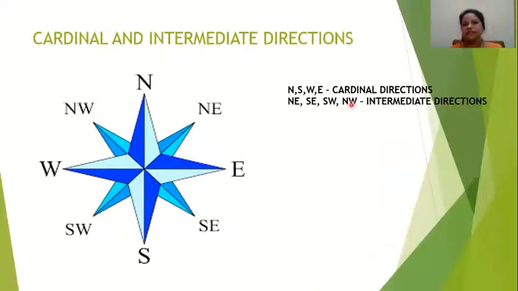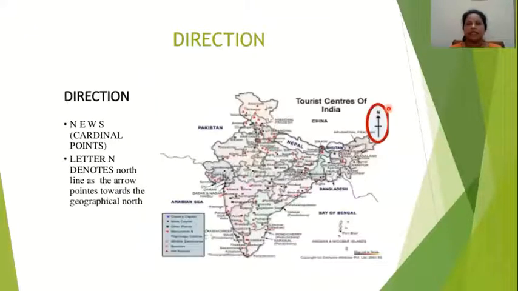They are known as intermediate directions. Understood? North, south, west, east are the main directions, known as cardinal directions, and the subdivisions of these, northeast, southeast, southwest and northwest, are known as intermediate directions. See here in the India map, you can see that the north part is this one and south is this one, this is the west and this is the east.